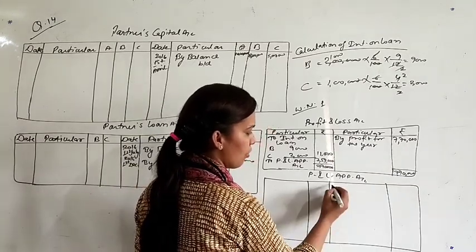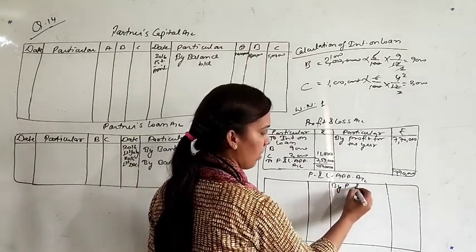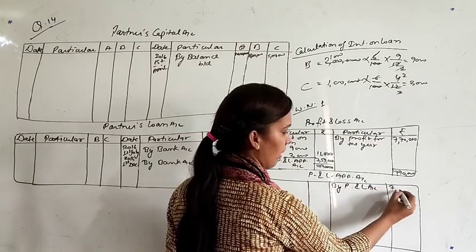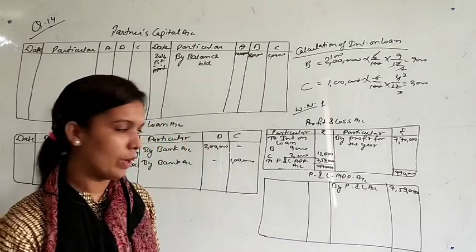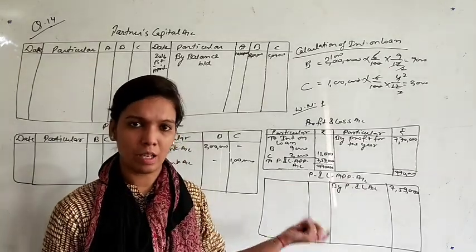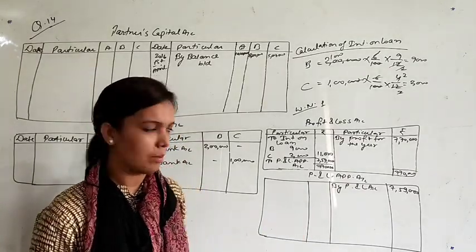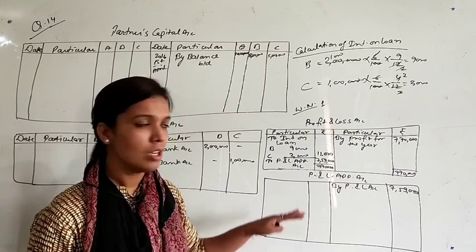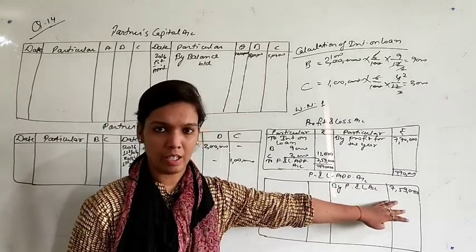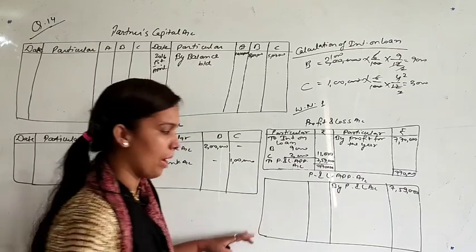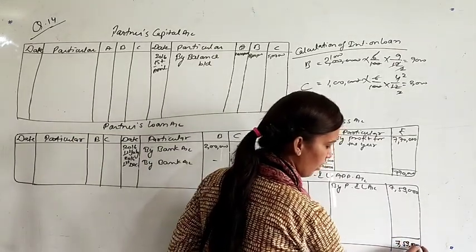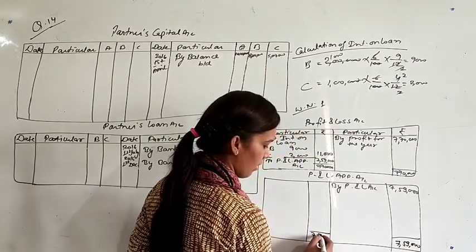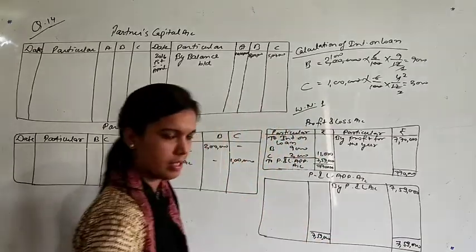P&L appropriation account. First of all write here by P&L account 7,59,000. Now you don't have any item in the question like interest on capital, salary, commission. You don't have any item that will be shown in P&L appropriation. So the whole profit 7,59,000 will be distributed among the partners. So 7,59,000 total of credit side, the same will be total of debit side.